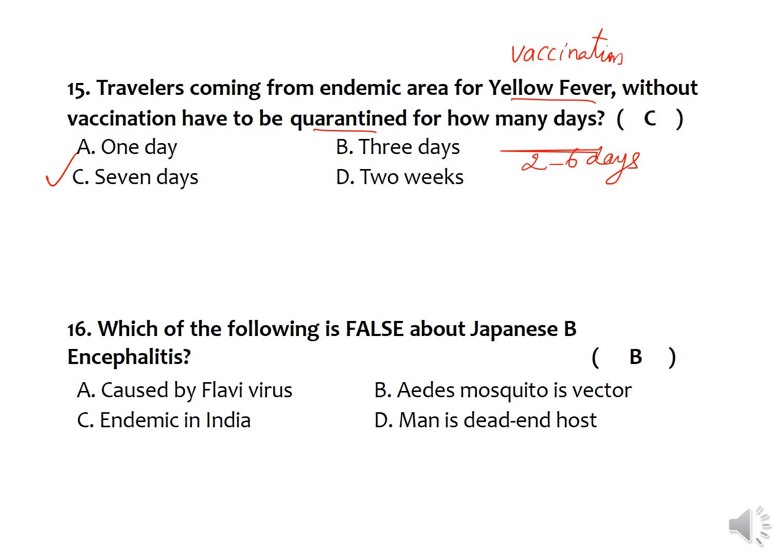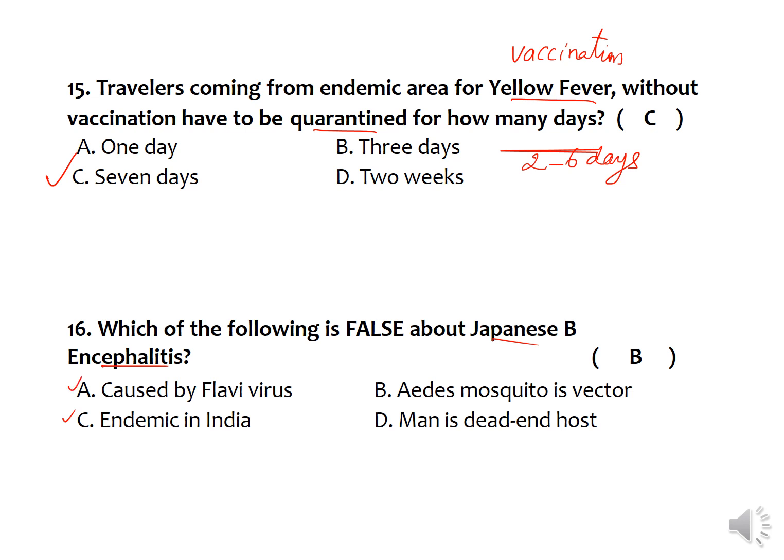Then which of the following is false about Japanese encephalitis? You all know that Japanese encephalitis is endemic in India, and government of India also made it mandatory that everyone should receive the Japanese encephalitis vaccine, especially during the months of October, November, and December, because of the high mosquito density during the rains, and it's caused by flavivirus.